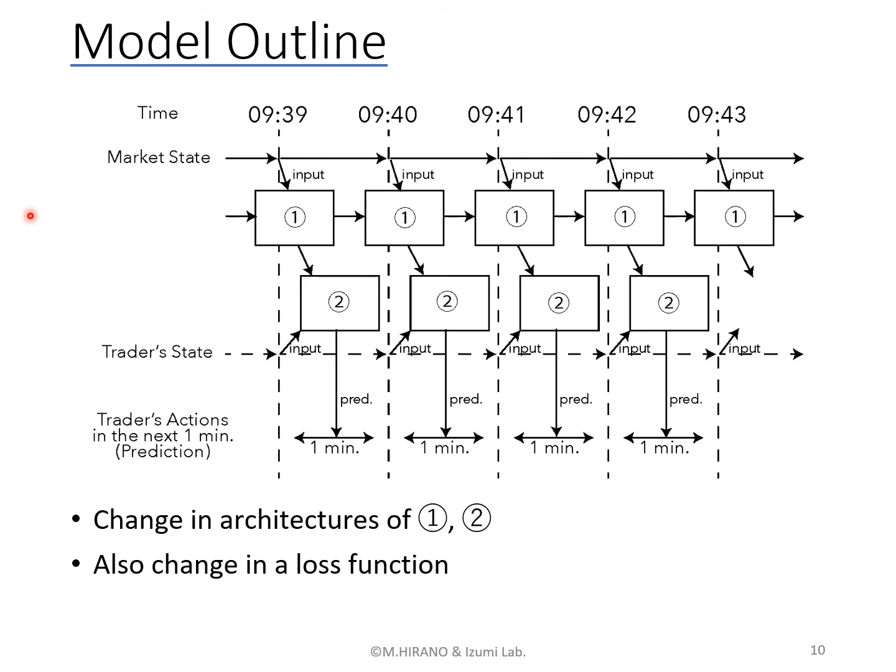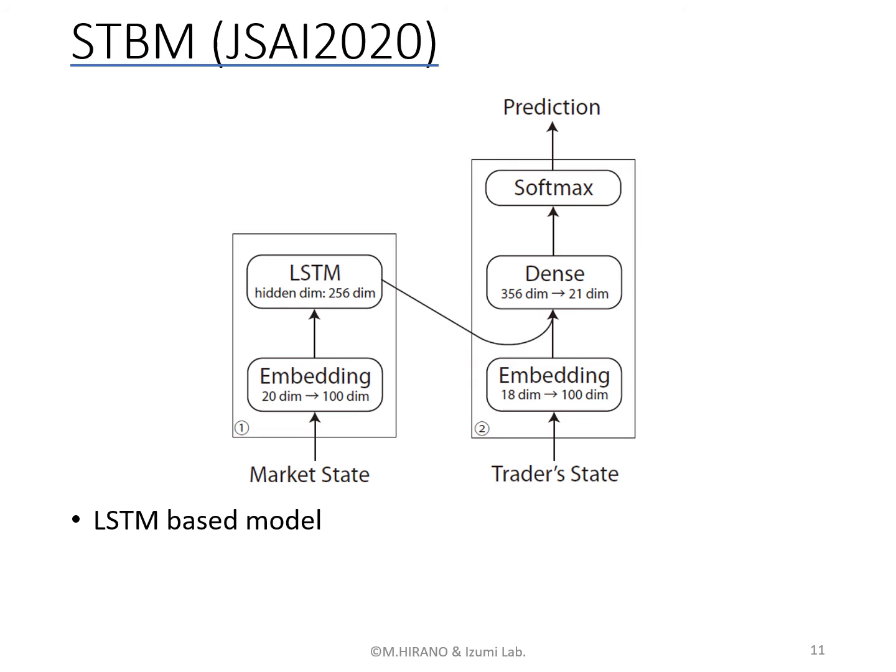We change each architecture of the processing network, like 1 and 2, and we also change the loss function for training. Here is the architecture of STBM. STBM is a former model and the baseline model in this study. This model is very basic, using the LSTM, and it is a very primitive model.